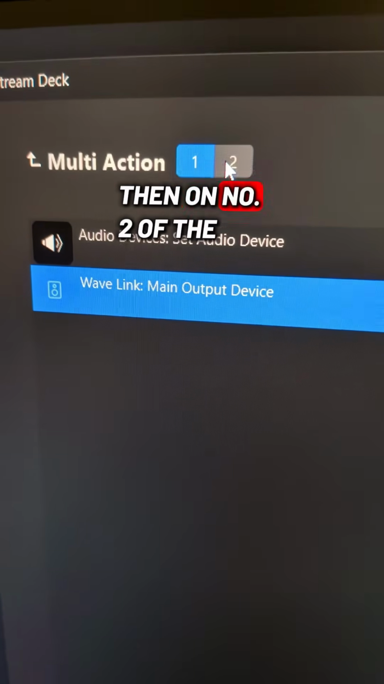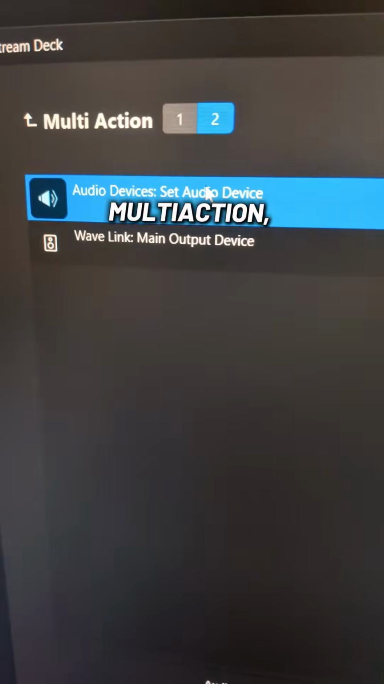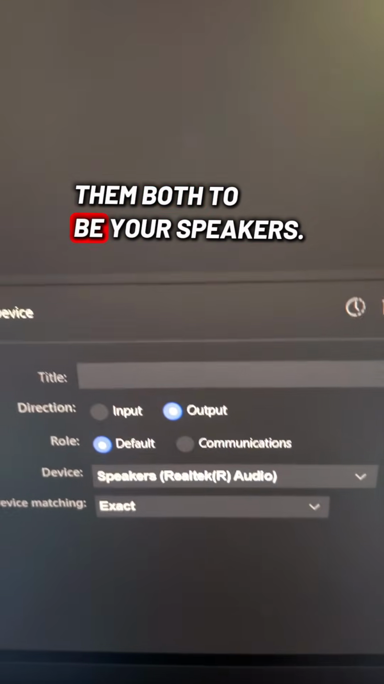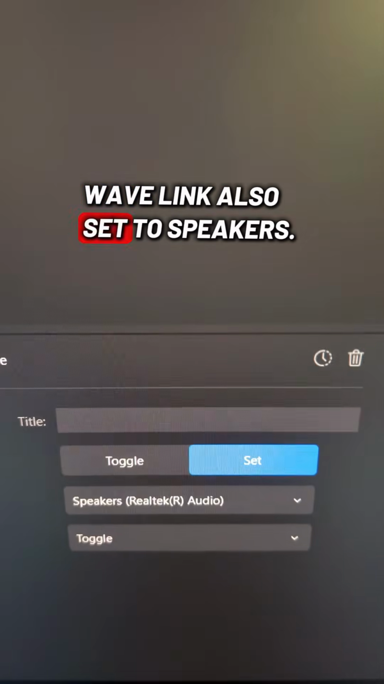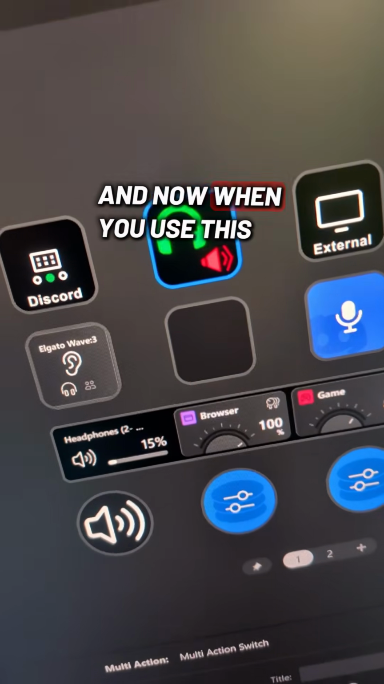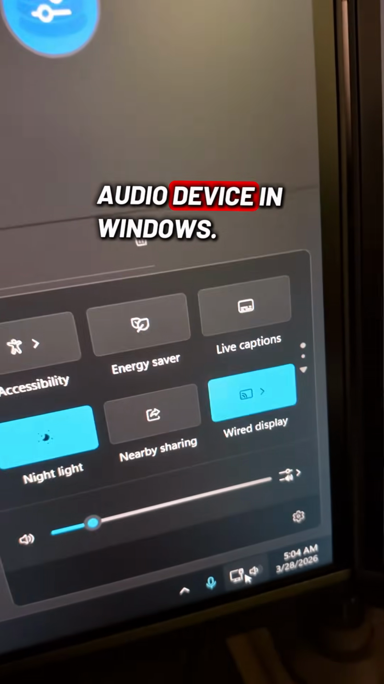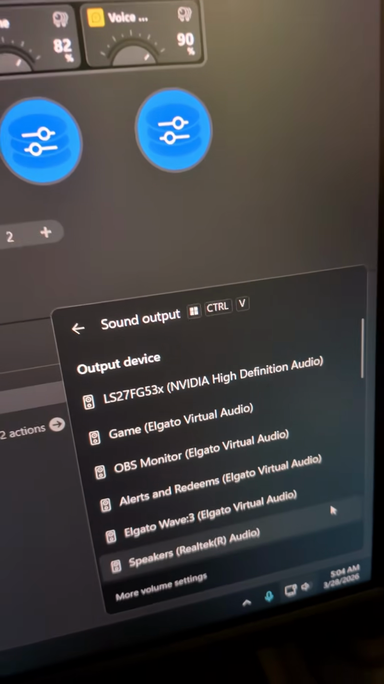Then on number 2 of the multi-action, add those same ones, but set them both to be your speakers. Wavelink also set to speakers. And now when you use this button, it'll switch between speakers and headphones. And it'll also switch the default audio device in Windows.